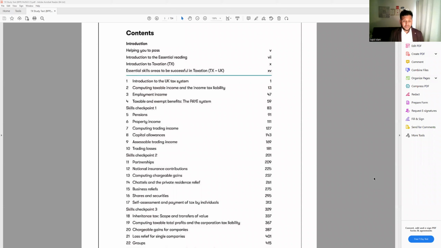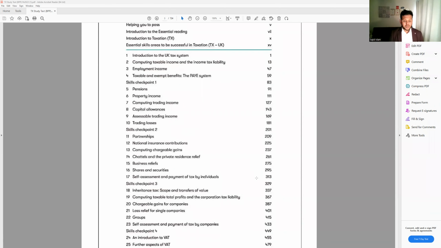So there are a lot of things you can see in the chapters we have here, but we're not going to cover everything. We're going to cover the main few areas. Now, when I say main few areas, what does that mean? That means if we look at the syllabus, there are a few main areas, and the breakdown of all those areas will create a lot of chapters.